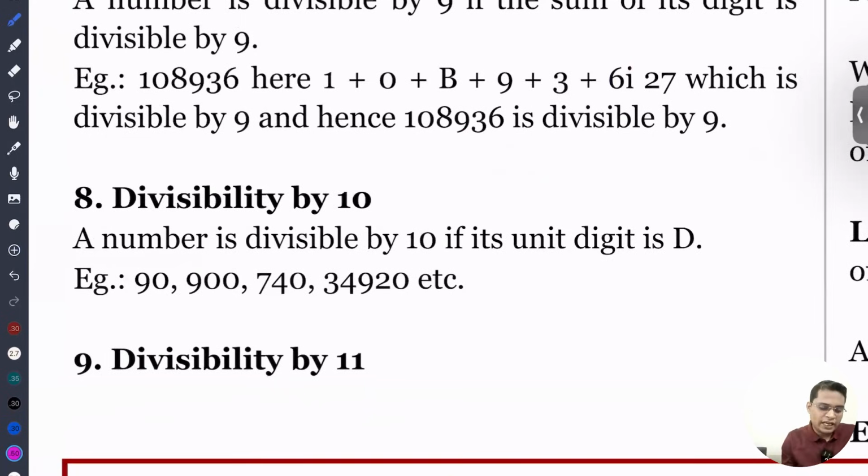So next is the divisibility of 10. Any number is divisible by 10 only in case the unit digit is 0. So any number that has unit digit 0 is always divisible by 10.